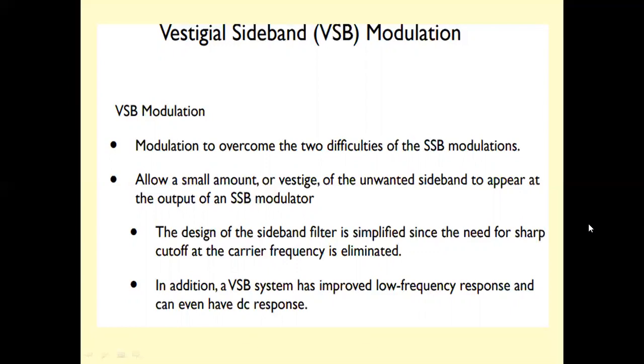For transmission of a wanted sideband and a part of the other sideband, there is no need for ideal filters. So there is no need for sharp cutoff filters, and the design of the sideband filters is very much simplified in vestigial sideband modulation. In addition, a VSB system has improved frequency response and can even have DC response also.